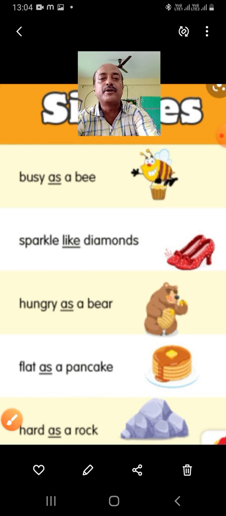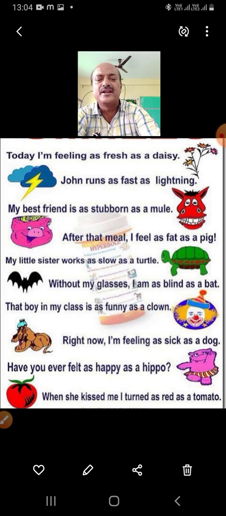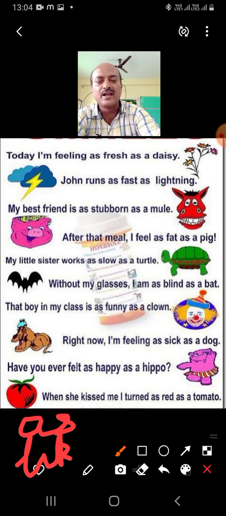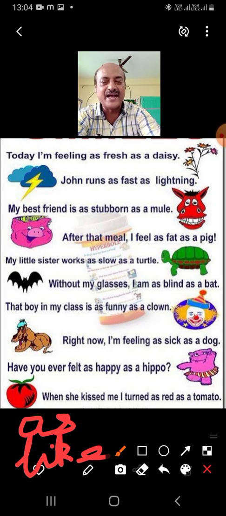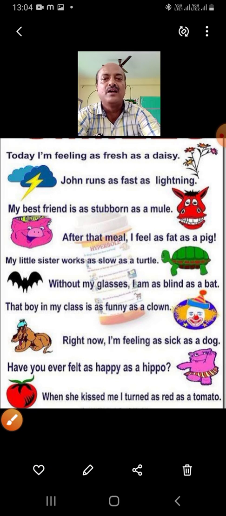Now let us see some more examples. Students, for comparison we use two words especially, as or like. As sweet as honey, or like a. In similes we use these two words.